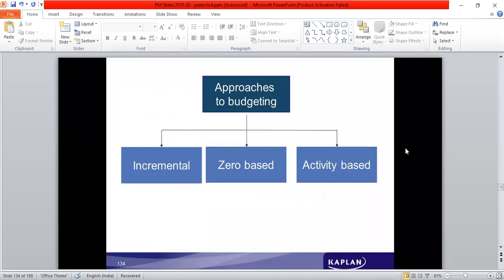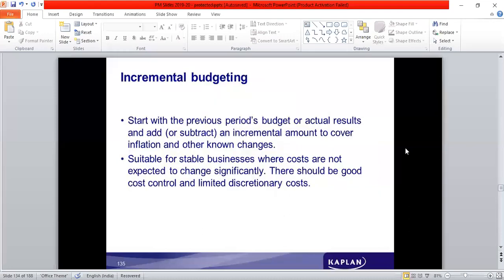Other approaches to budgeting are incremental, zero-based, and activity-based. Incremental and zero-based are opposites. The traditional, normal style of preparing a budget is the incremental budget.